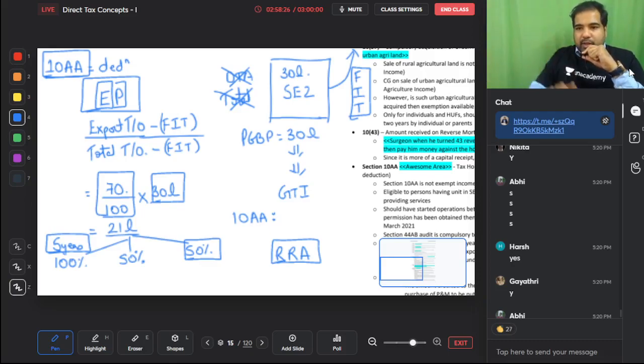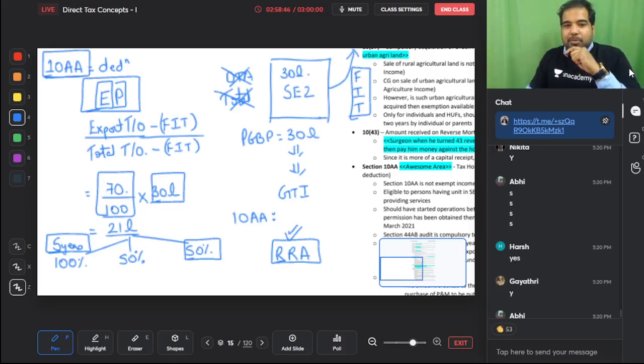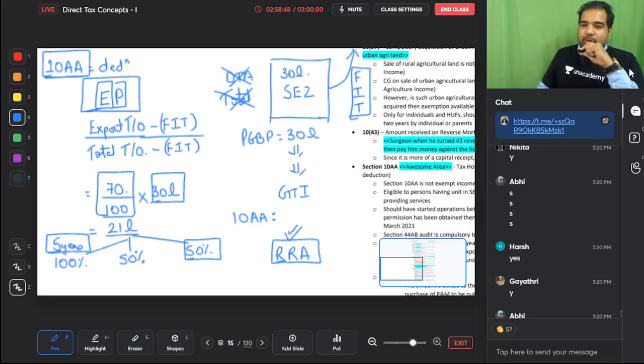For the first 5 years, 100%, next 5 years 50%, and next 5 years again 50% if you contribute to a reinvestment reserve account, and that account has to be used to buy a new asset within 3 years. Also, guys, remember anything which is FIT, freight, insurance and telecommunication charges, that has to be minused from the total turnover as well as the export turnover. We will see an exam question and more questions.